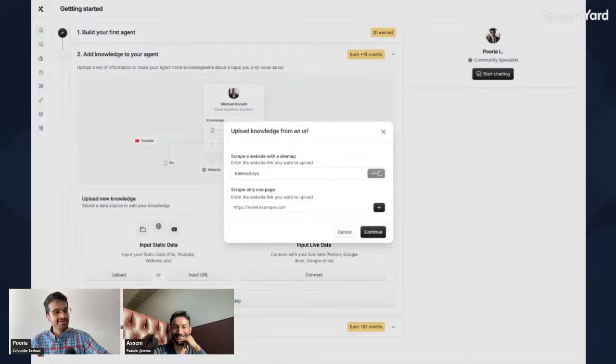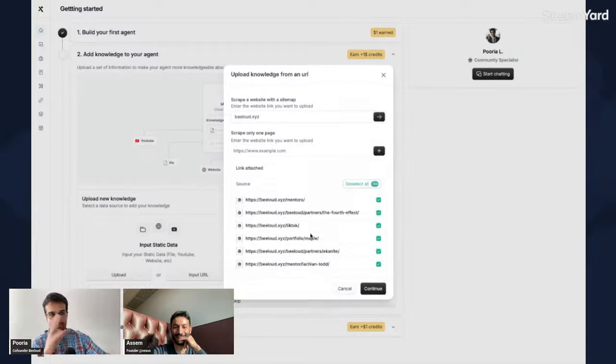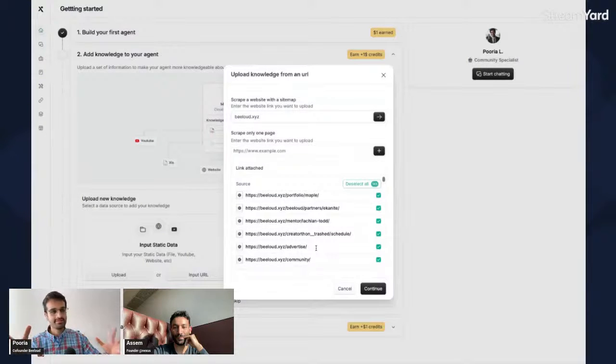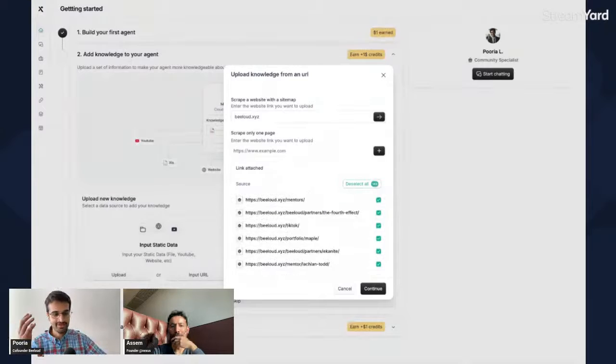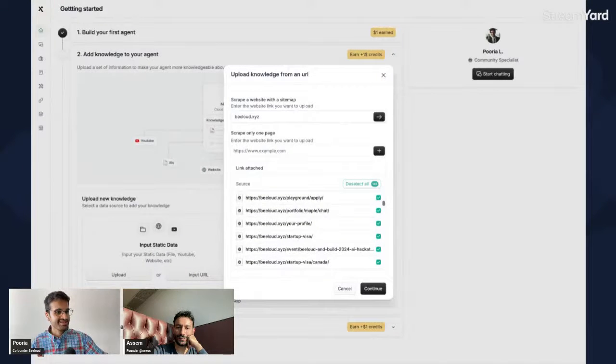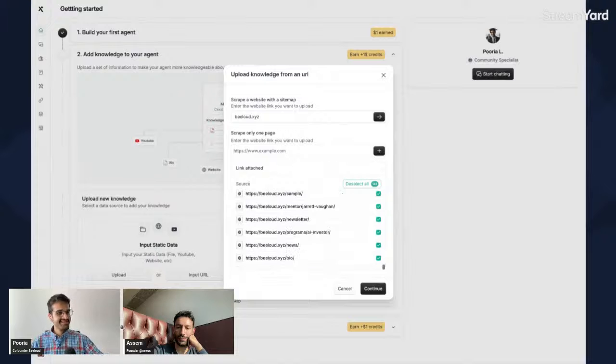So far, it's like a wonderland, right? We tried to create an agent like 9 months ago, 12 months ago, and it was a pain trying to just set up the basics. And this one just set up in 3 minutes, which is pretty cool. Okay, it seems like it's gathering the links. Yeah, and you have all the links and all the data, and basically you click on continue, and it's going to upload the data to your agent.